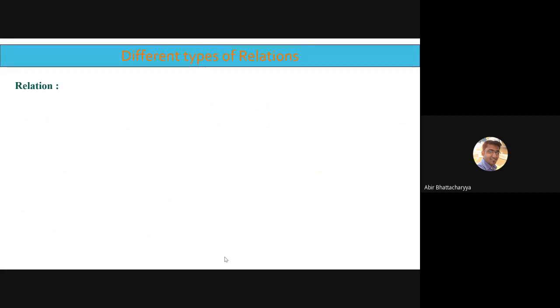Next concept is what is a relation. For a given set A, a subset R of the product set A cross A is called a relation on A. For any given set A, any subset R of the product set A cross A is called the relation on A.